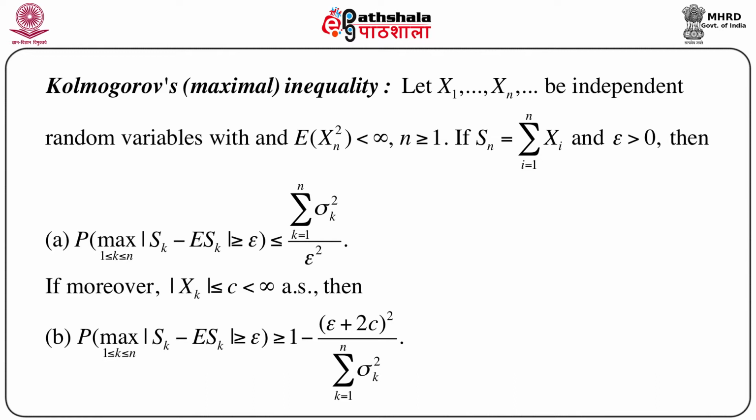That means, along with the existence of moments, we also assume that modulus of Xk is bounded by the finite constant c, and under this condition we can give a lower bound to this same probability.